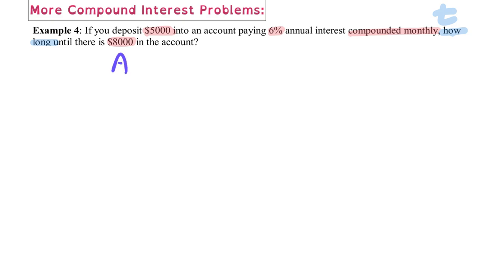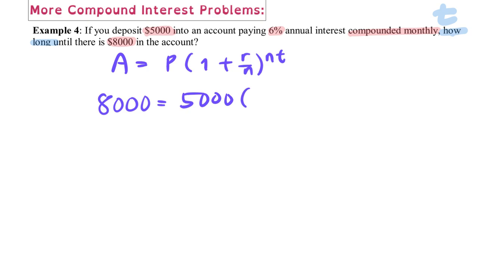So we have A is equal to P(1 plus r over n) raised to nt. So our A here is 8,000. Our P is 5,000 multiplied by 1 plus our annual interest is 6%.